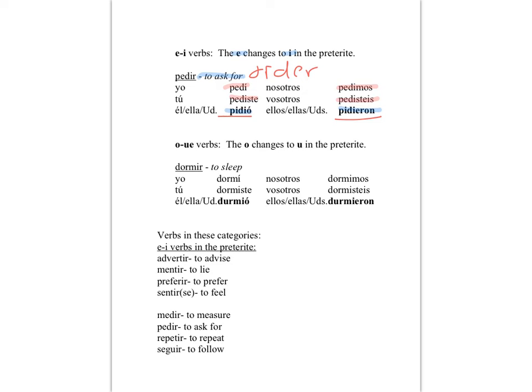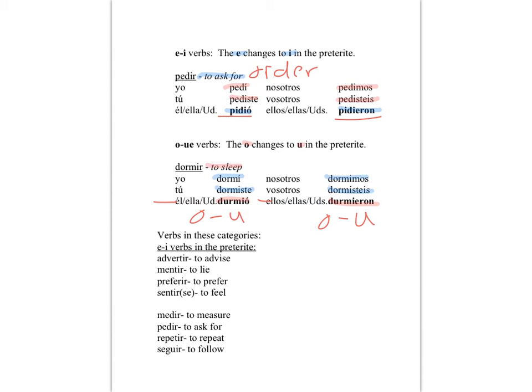Okay, now we're going to look at O to UE verbs. The O changes to U in the preterite. We've got dormir, to sleep. Dormí, dormiste, durmió, dormimos, dormisteis, durmieron. So in these examples, O goes to U. Now we're only seeing it in the él, ella, usted and ellos, ellas, ustedes forms.